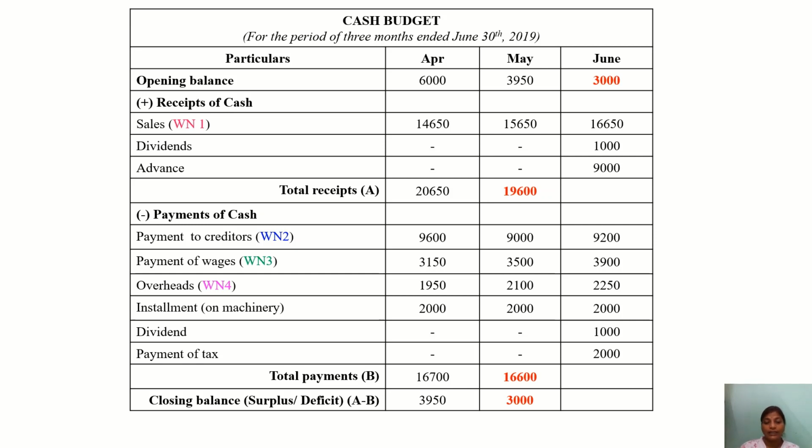Now you take 19,600 minus 16,600, you get the closing balance of 3,000. So the position is surplus. This closing balance of 31st May 2019 becomes the opening balance of June 1st 2019. So we are writing 3,000 over here.